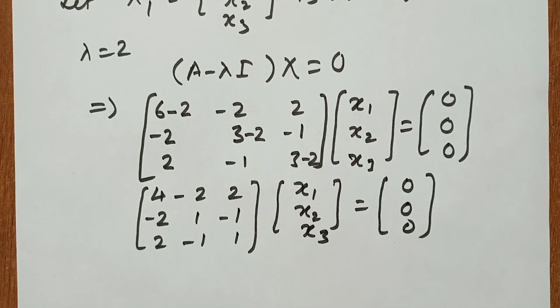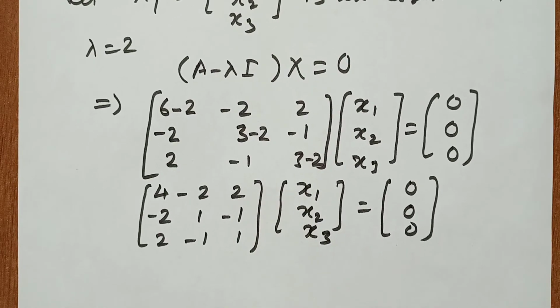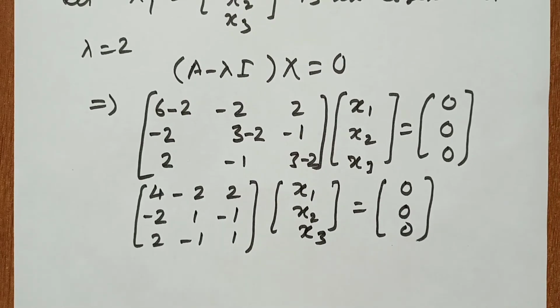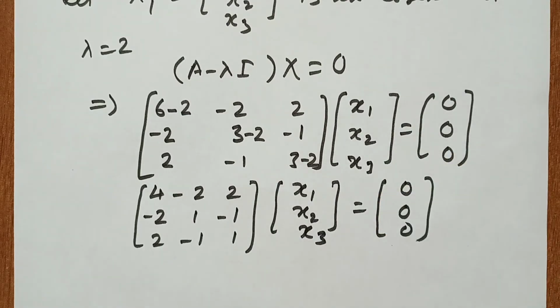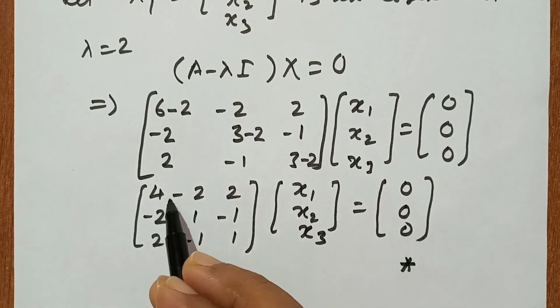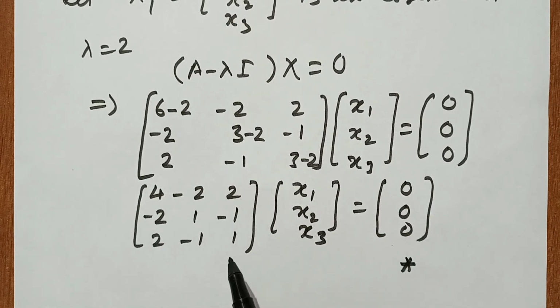In the previous lecture we discussed how we calculate the rank. There are many methods, but when we solve eigenvectors, we strictly use the elementary transformation method. We use only row operations, making all the elements below the diagonal 0.